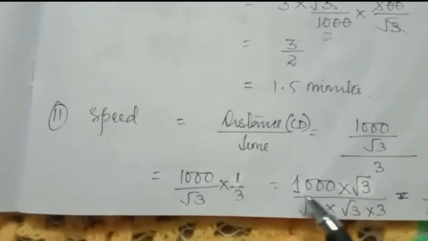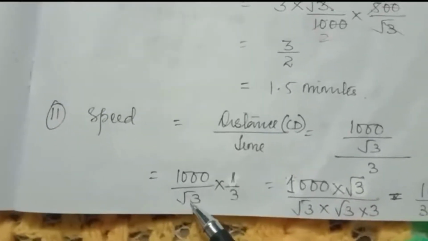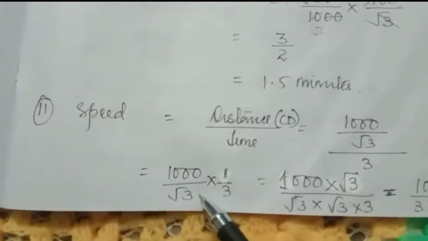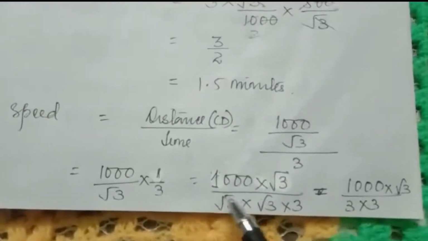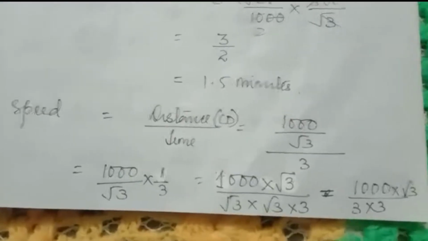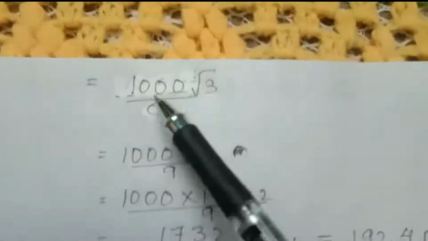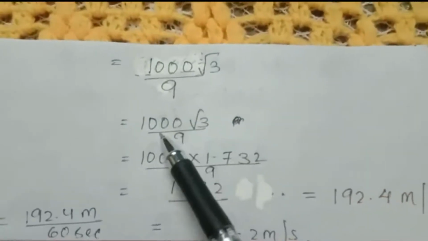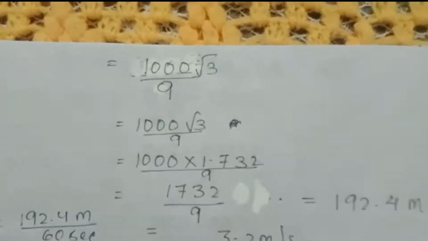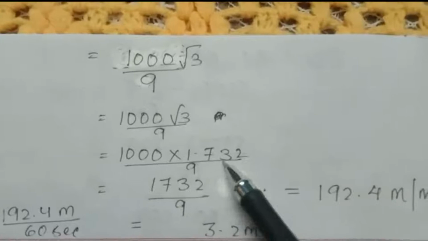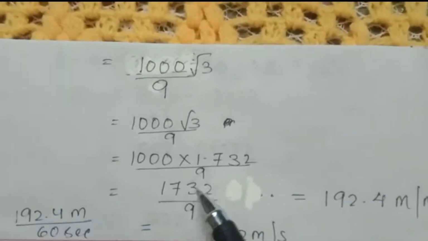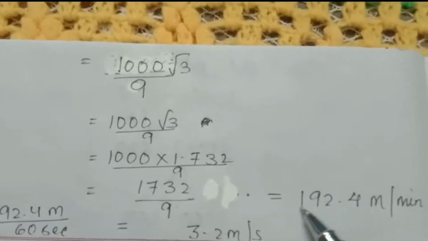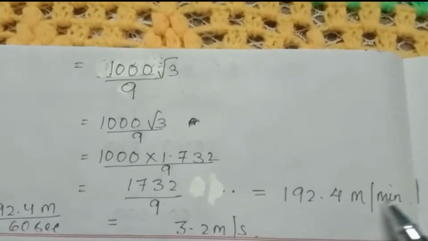Now we will rationalize: 1000 into root 3 divided by root 3 into root 3 into 3. So 1000 into root 3 by root 3 into root 3, 3 into 3. So 3 into 3 is 9. 1000 root 3 by 9. So 1000 root 3, and the value of root 3 is 1.732. So on multiplication you will get 1732 by 9, which is 192.4 meter per minute.